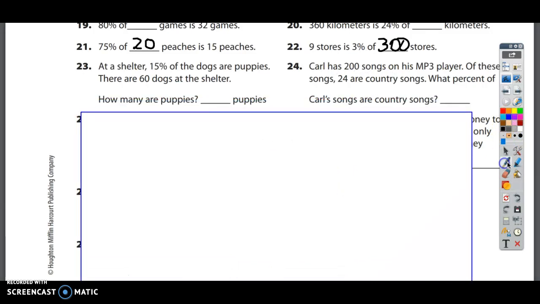Number 23. At a shelter, 15% of the dogs are puppies. There are 60 dogs at the shelter. How many are puppies? So we know that 15% means 15 hundredths. I know that there are 60 dogs at the shelter, but 15% of them are puppies, which means that 60 is the bottom term, and that the puppies are unknown. And now I know that 100 and 60 aren't compatible with each other, so I need to simplify to lowest terms. And how do I simplify 15 and 100? I divide by 5.